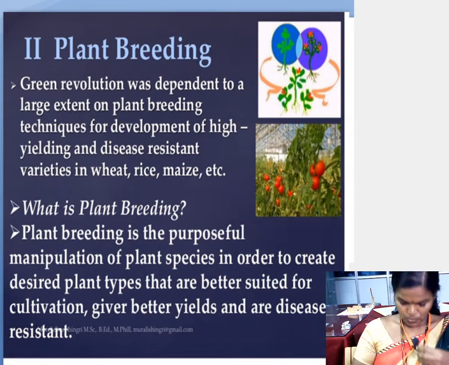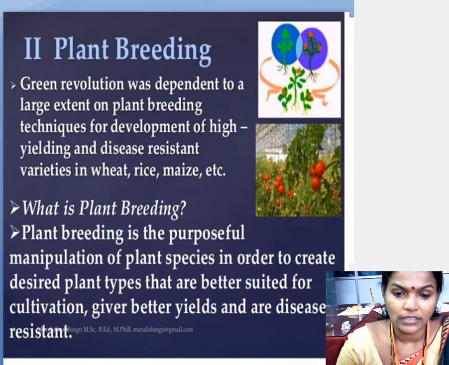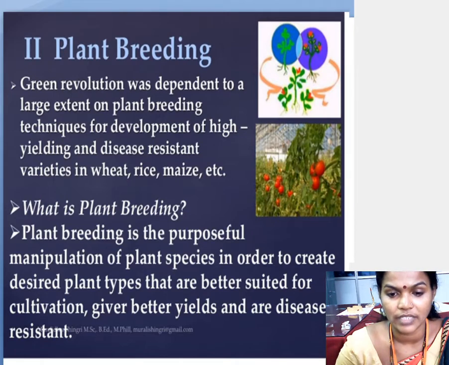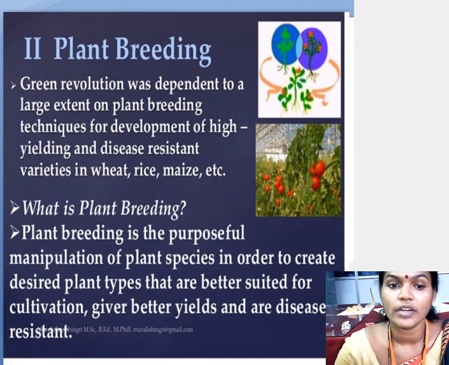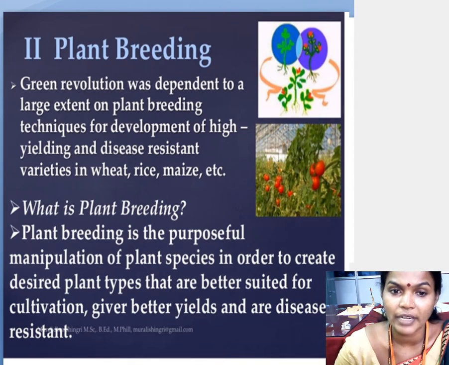Now we are going to see what is plant breeding. Plant breeding is nothing but breeding of plant bodies. Two different plant bodies I will take here. First we'll see the meaning of plant breeding, then we'll see the use of plant breeding. You know the meaning of plant. What is the meaning of breeding, that we have to see. Breeding means mating, or we can say crossing.